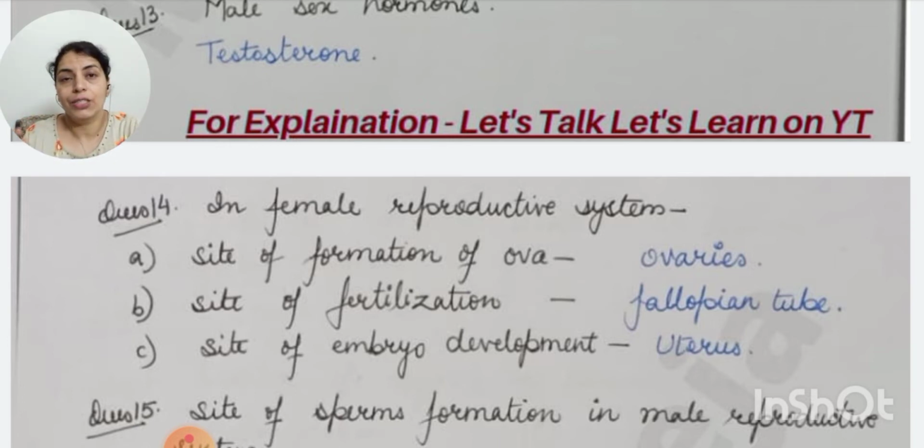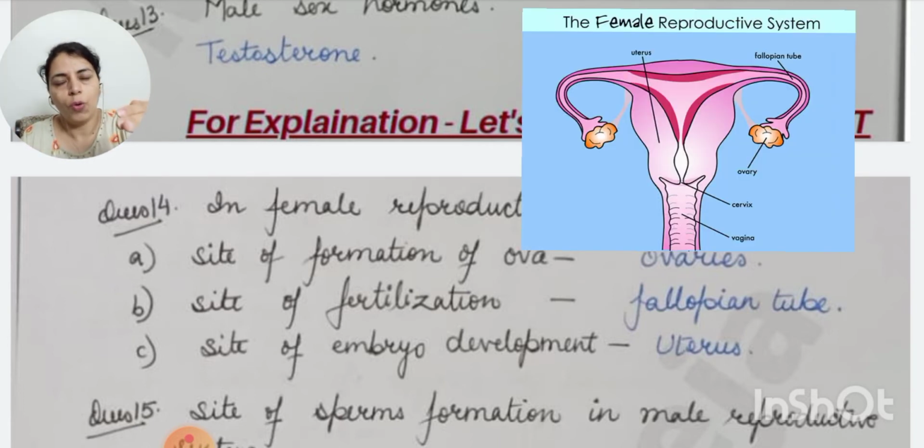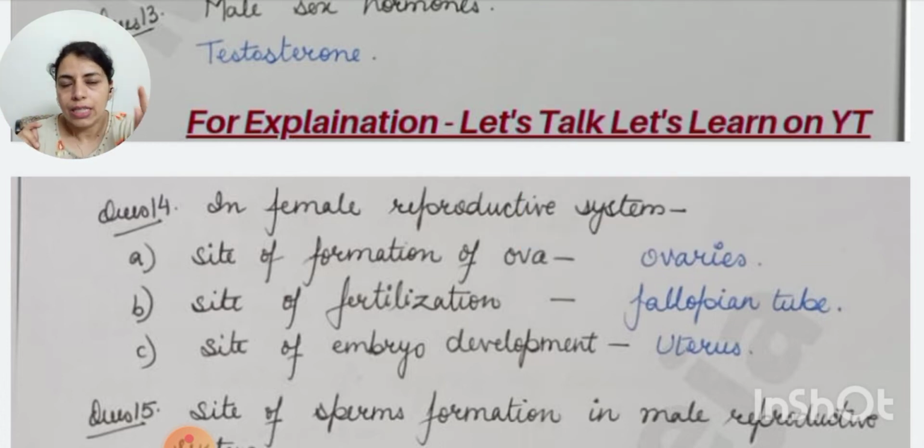Site of fertilization, that is fallopian tube. In the fallopian tube, the ova comes out from the ovaries and sperms meet there. So the site of fertilization is not the uterus. Most of the time students write this answer as uterus. That is completely wrong. In the fallopian tube, fertilization takes place.